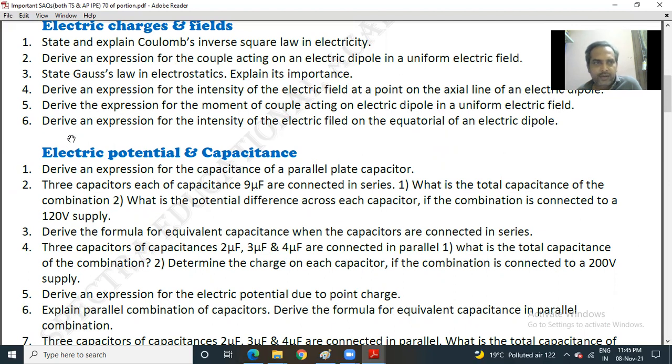Moving to the next question, derive an expression for the moment of couple acting on an electric dipole in a uniform electric field. So the only thing is that question number 2 says couple, but here it is mentioned moment of couple. So the answer is the same for both second and fifth. 6th, derive an expression for the intensity of electric field on an equatorial line of the electric dipole.